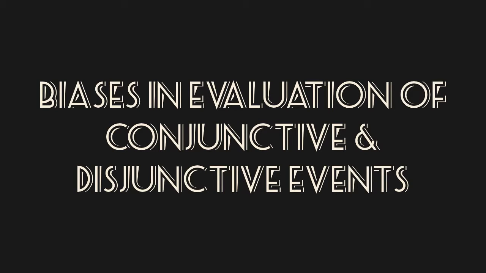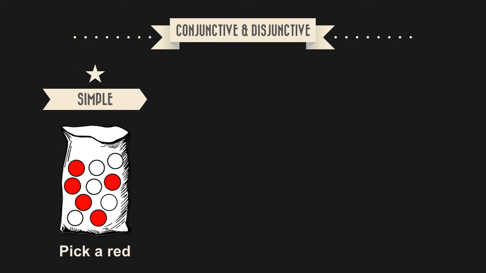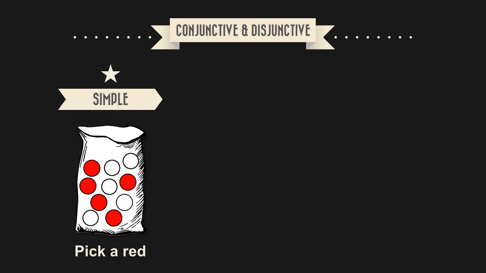Anchoring is also known to cause common biases when evaluating conjunctive or disjunctive events. In a recent study by Hillel, subjects were given the opportunity to bet on one of two events. 3 types of events were used. First, simple events, such as the likelihood of drawing a red marble from a bag containing 50% red marbles and 50% white marbles.